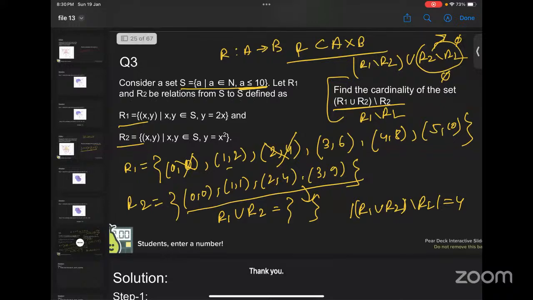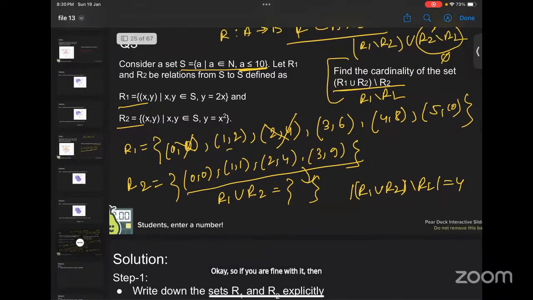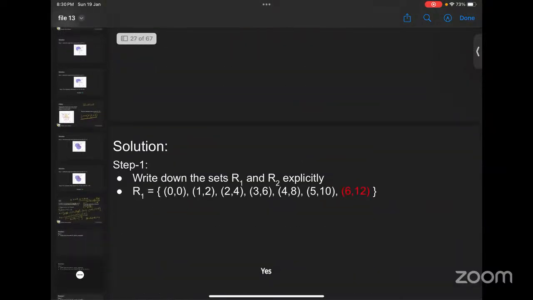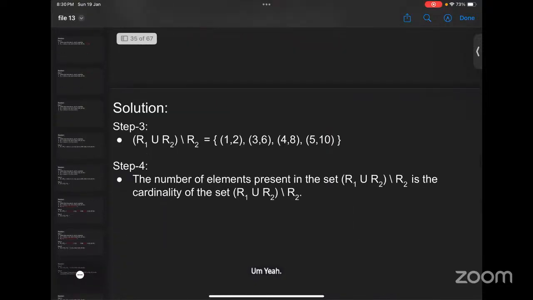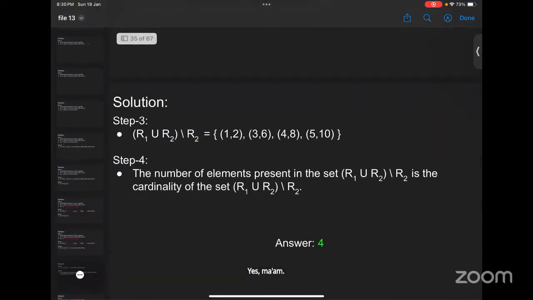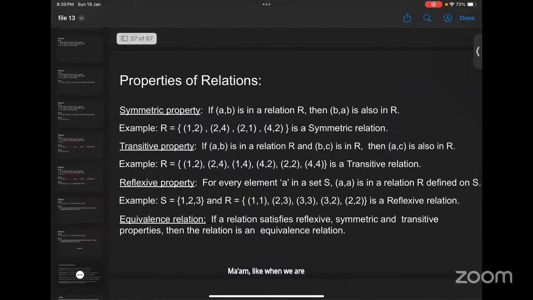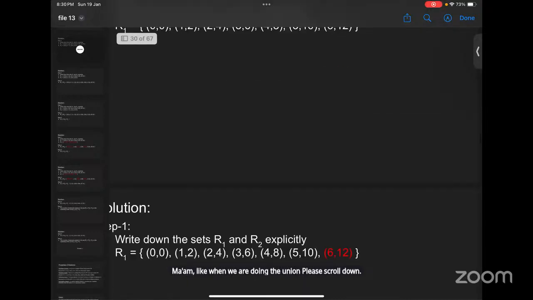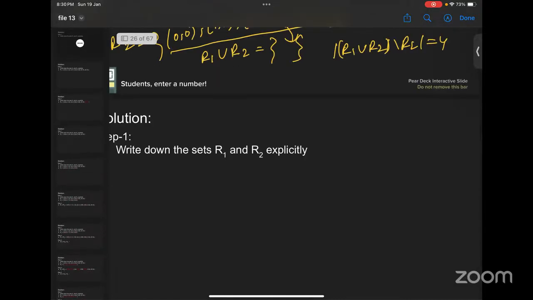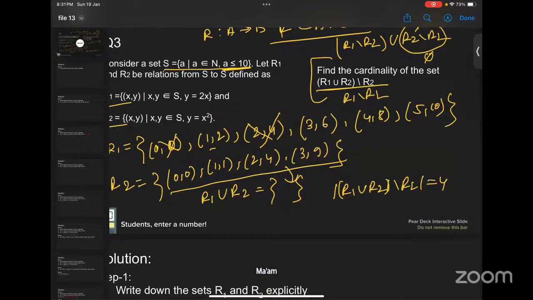Okay, so if you are fine with it, then let us move to the next question. Excuse me, ma'am. Ma'am, when we are doing the union, please scroll down. When we are doing union, there is a repetition like 0, 0. So we will take only one. Yeah, we will take only one. Okay, thank you.